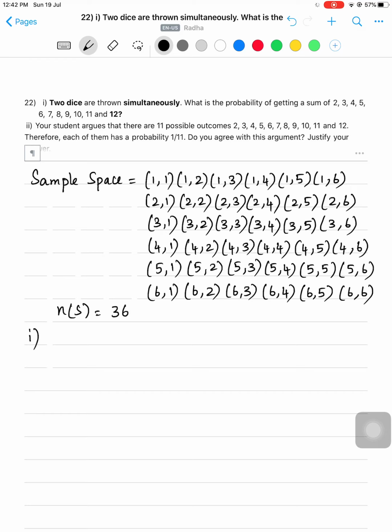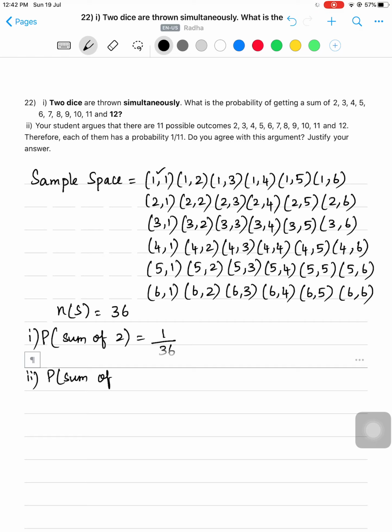What is the first one they are asking? Probability of getting a sum of 2. So, if you add the two numbers on both the dice, you should get 2. So, you know here n of s is 36. If you add 1 plus 1, you get 2. So, how many favorable outcomes are there? There is only 1. What about the second one? Probability of getting a sum of 3. So, out of 36, getting a sum of 3, that is 2 plus 1 is 3, 1 plus 2 is 3. So, how many are there totally? 2.